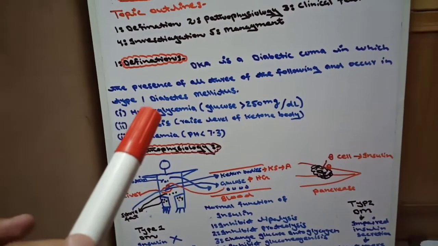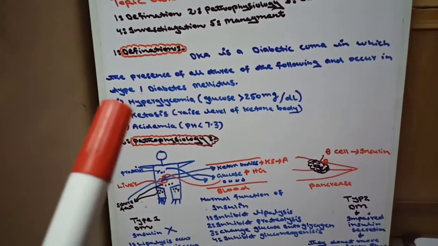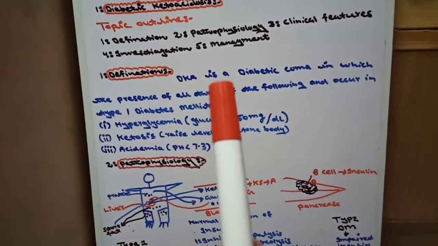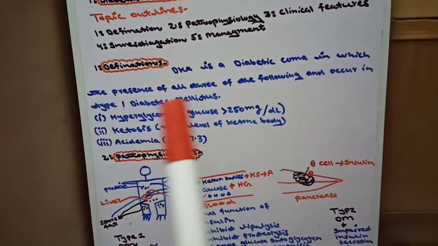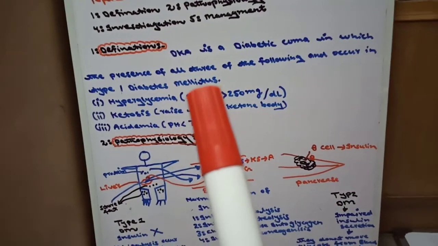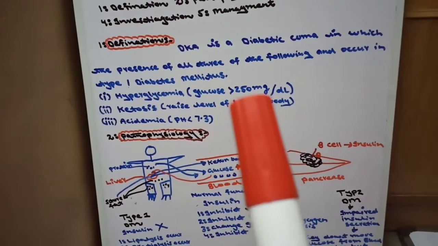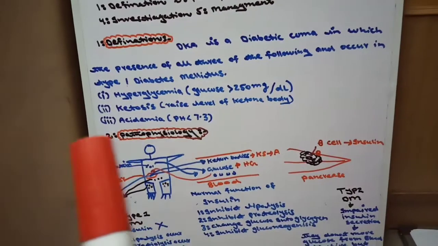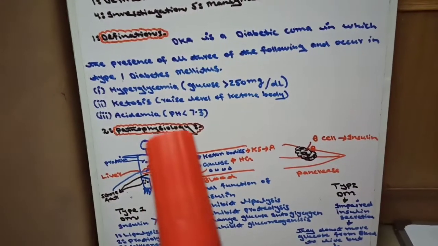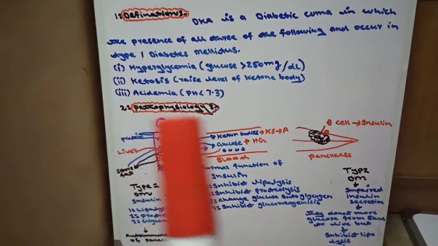If only one is present, only hyperglycemia, this is not called diabetic ketoacidosis. Now the definition: diabetic ketoacidosis is a diabetic coma in which all three of the following are present, and it occurs in type 1 diabetes mellitus. Number 1, hyperglycemia, glucose greater than 250 mg per deciliter. Number 2, ketosis, a rise in the level of ketone bodies. Number 3, acidemia, meaning pH less than 7.3.